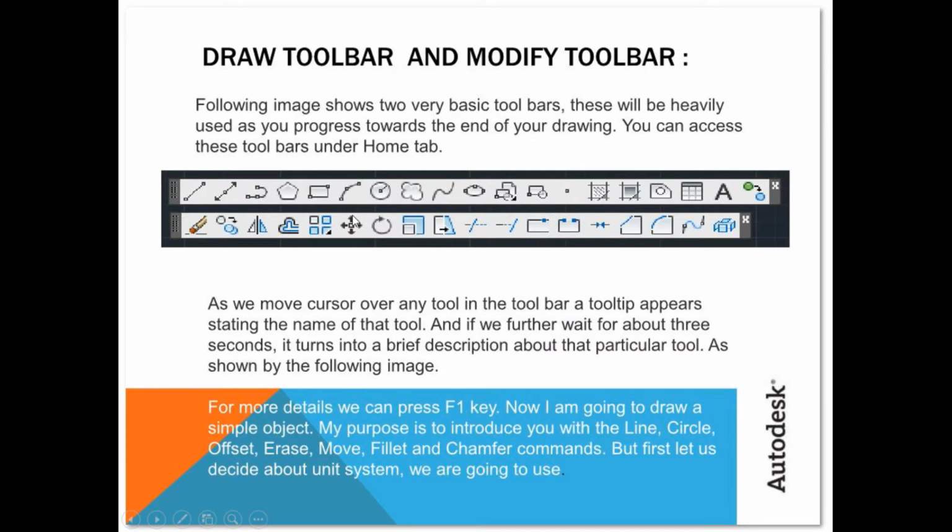Now, the draw toolbar and the modify toolbar. This is the draw toolbar, this is the modify toolbar, and we are going to go over all of these commands in the next videos.